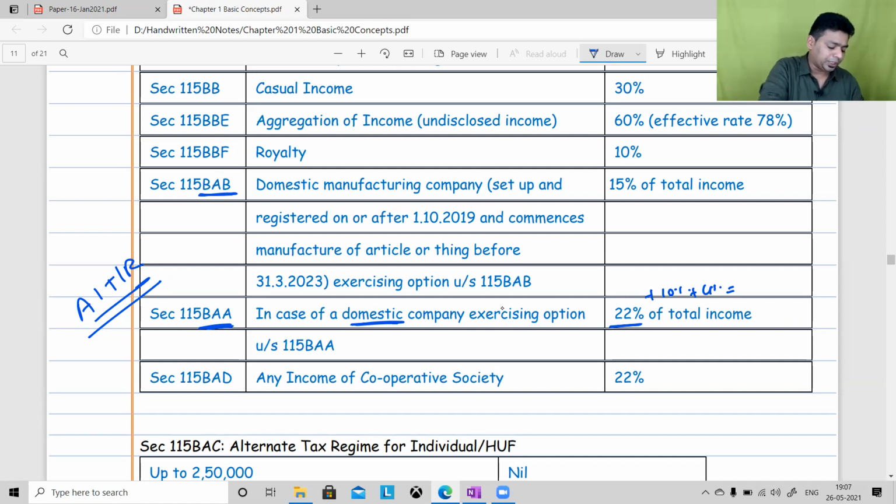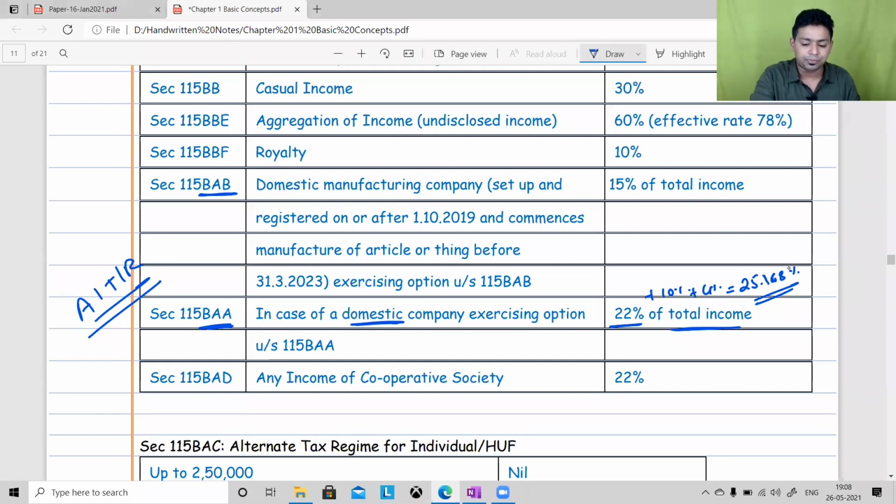Check 22% plus 10%, that becomes 24.2% plus 4%, that should become 25.168%. Everybody, please confirm if you are getting this particular number. 22 plus 10% plus 4%. This is what you are supposed to do. 25.168% is the tax rate for ordinary companies.